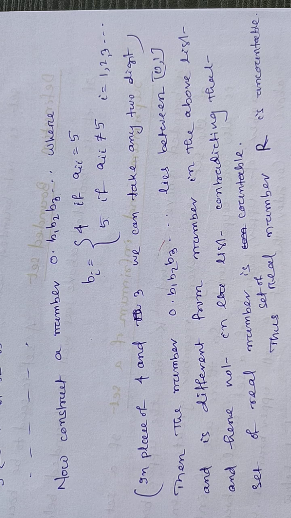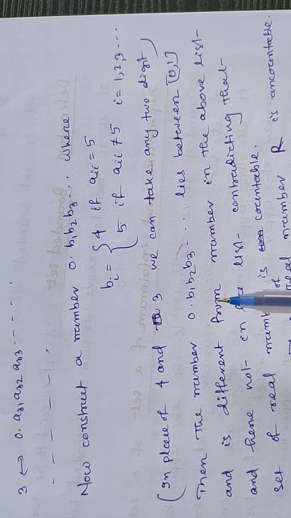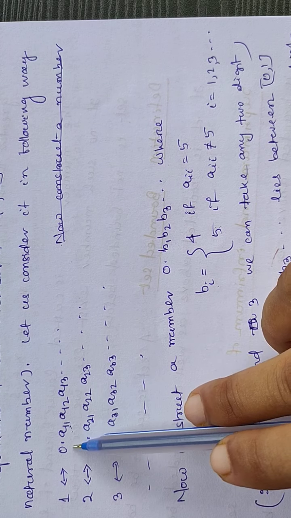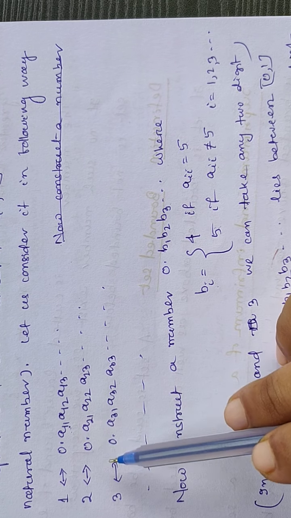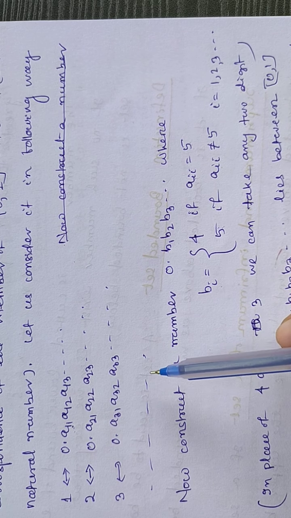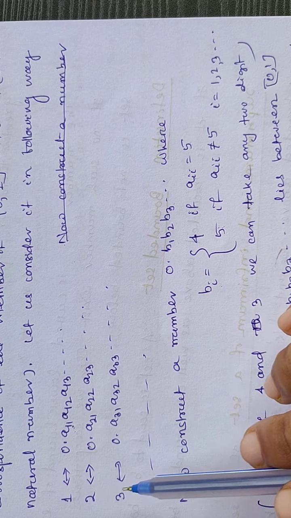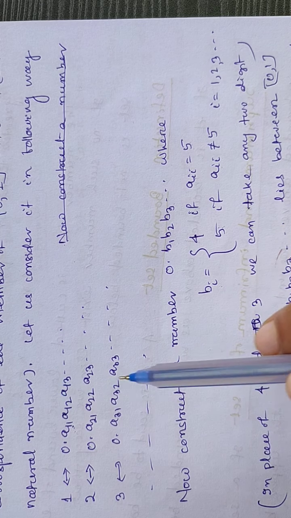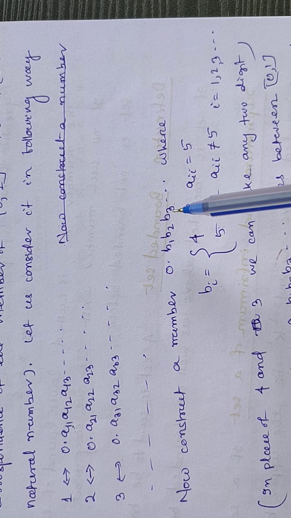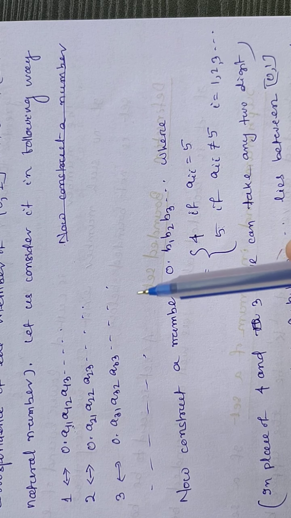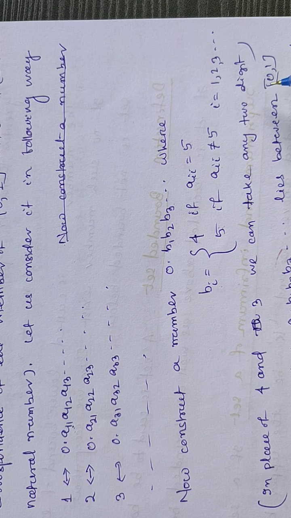So it contradicts our assumption that there is a one-to-one correspondence between the set of natural numbers and all the elements in the closed interval 0 1. 1 is associated with this one, 2 with this one, 3 with this one, etc. All the infinitely many numbers from 1 to infinity are associated, but this new number is also a number in the interval 0 1.